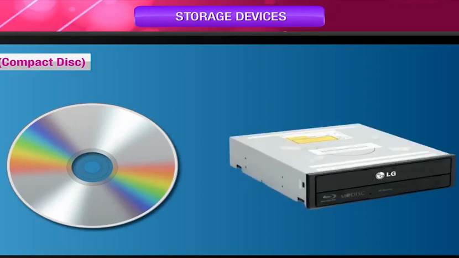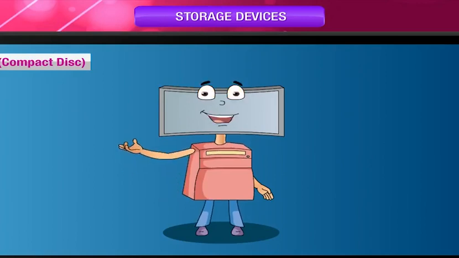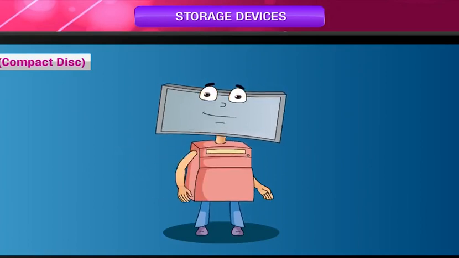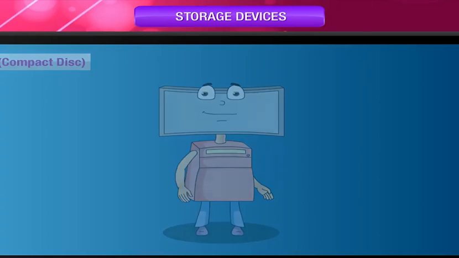The CD drive is used for reading or writing information from a CD. Nowadays, CD writer has become an essential component of a computer system. We can also erase and rewrite on a CD using a CD writer on a rewritable CD. Plug and play is a term used to describe the nature of a device which detects a hardware component in a system without the need for physical device configuration.